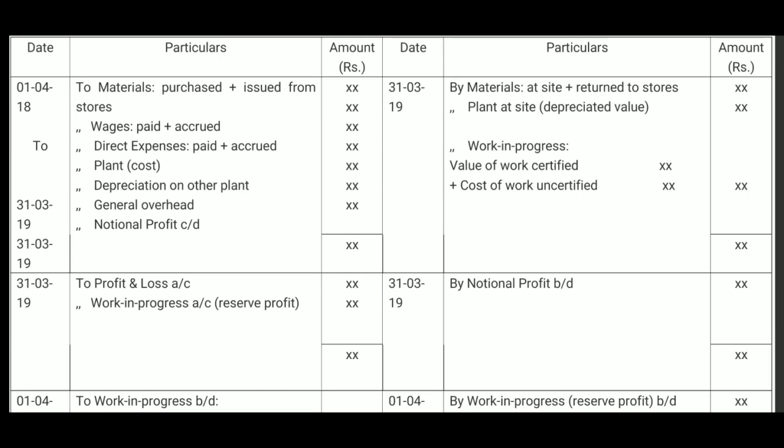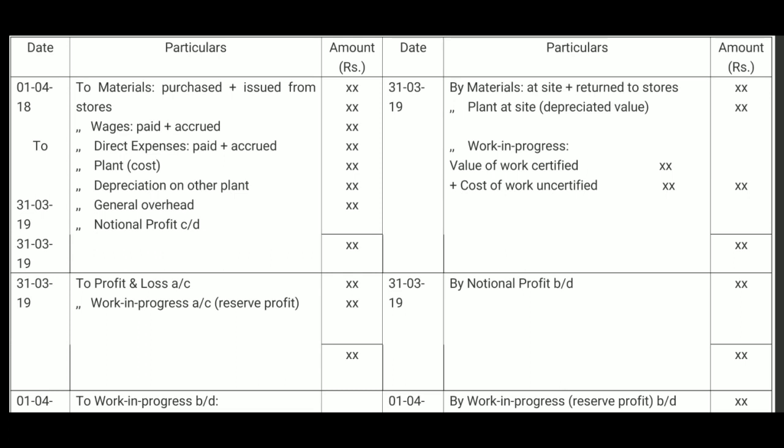If in the second year contract is completed, then it will be credited with the contract price and profit is ascertained. If again in the second year contract remains incomplete, then it will be carried to next year, third year. This process continues. This is how contract account is prepared in the case of incomplete contract.